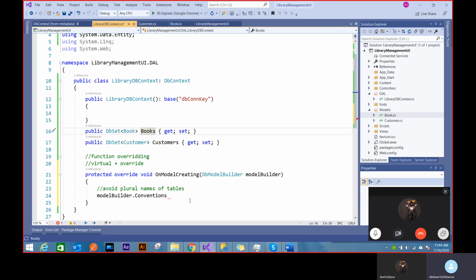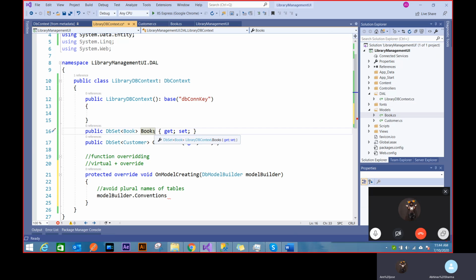But I just see the way tables work in SQL Server. We don't have plural form. We don't say entities, we just say entity. We don't say books, we say book. You must have seen the user data. We don't say user data, right? We don't say user phone books, because that's the convention of how SQL Server works. And the way I'm going to work here, I can't really say books because it's a collection of books. So it's more on an understanding perspective of both C Sharp and SQL Server. I can just avoid this. I can even have plural names. Nobody is stopping me from doing that.